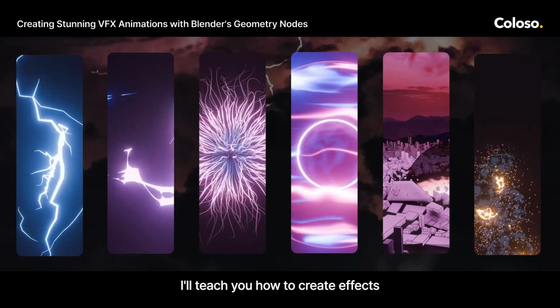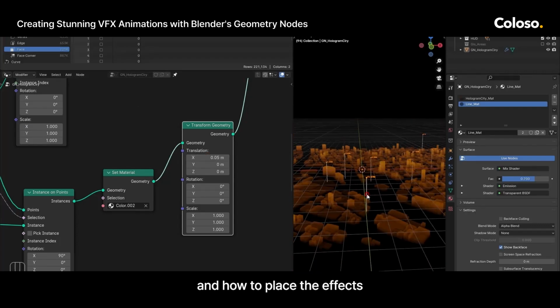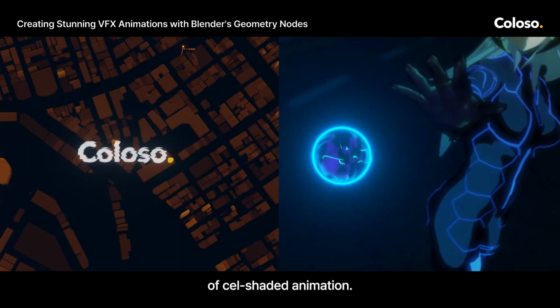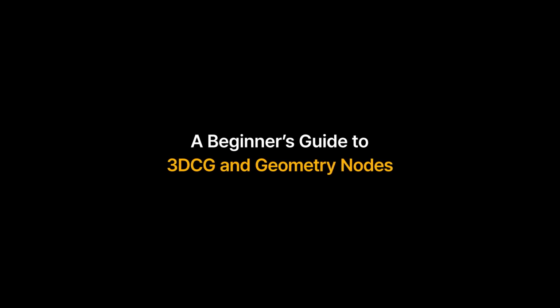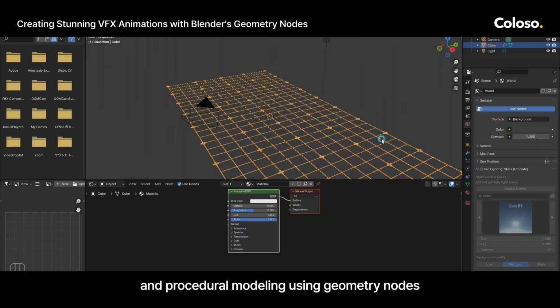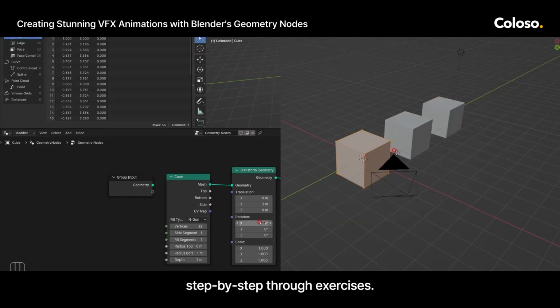I'll teach you how to create effects using geometry nodes and how to place the effects you created in a scene, so you can create two types of cel-shaded animation. I'll explain the basics of 3D CG and procedural modeling using geometry nodes, step by step through exercises.